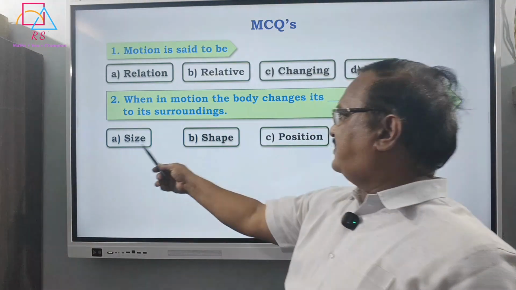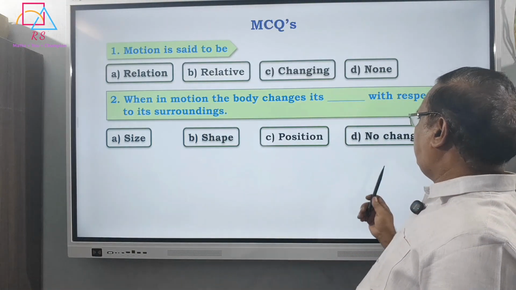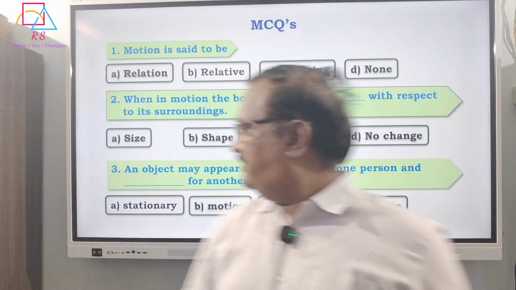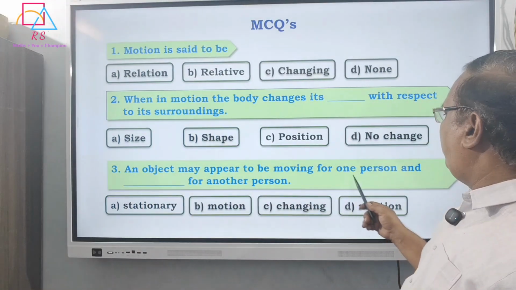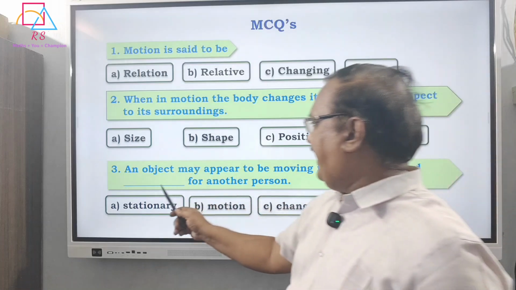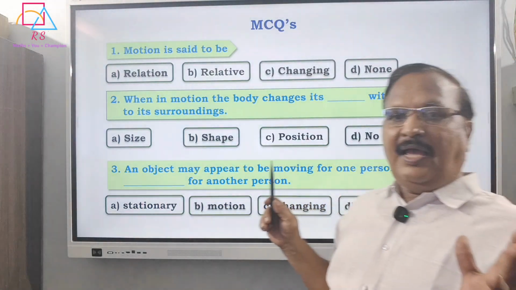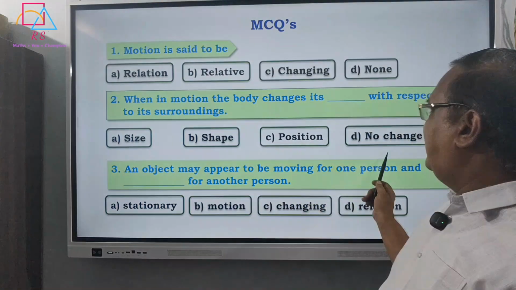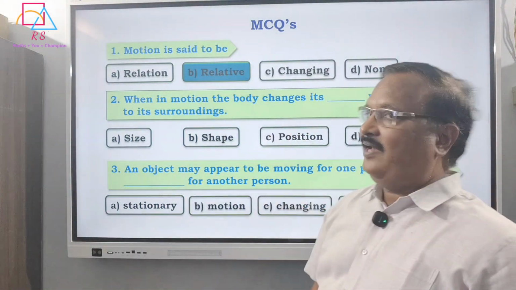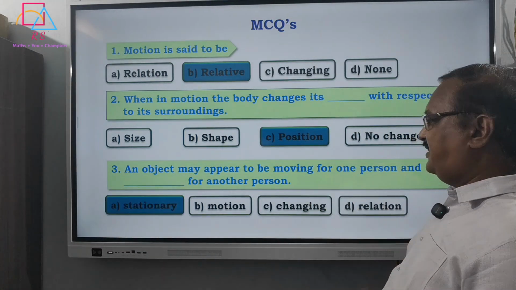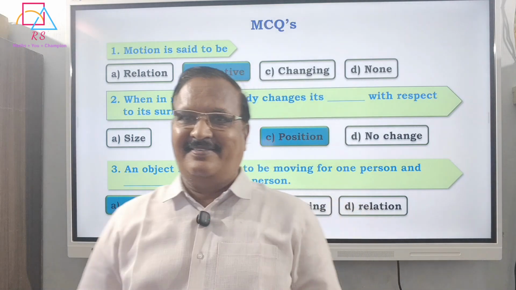The choices are size, shape, position and no change. Third question: the object may appear to be moving for one person and dash for another person. Okay, so I think you are ready with the answers. The first answer is relative, the second answer is position and the third answer is stationary.